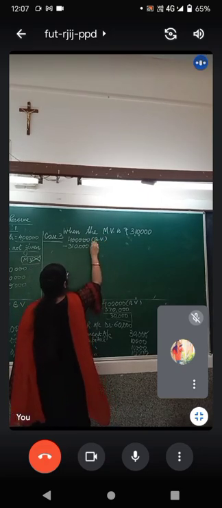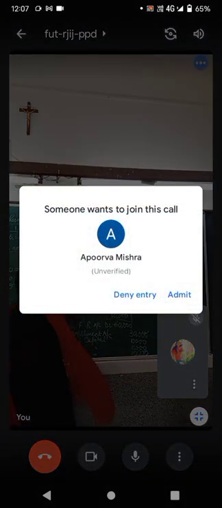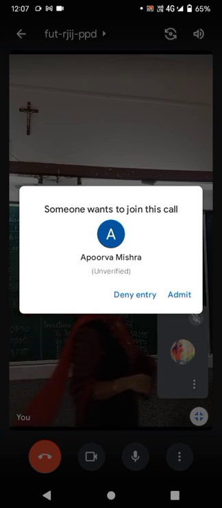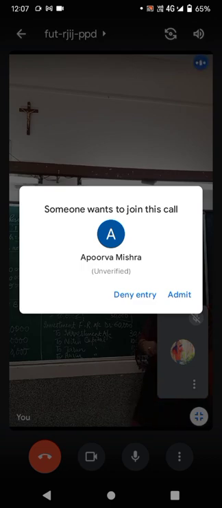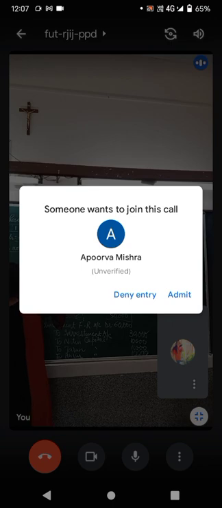Book value minus market value. This is 90,000. Now out of this 90,000, how much is covered by the reserve? Ma'am, 60,000. To the extent of rupees 60,000, we can get this loss easily.